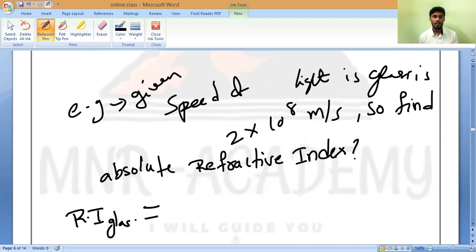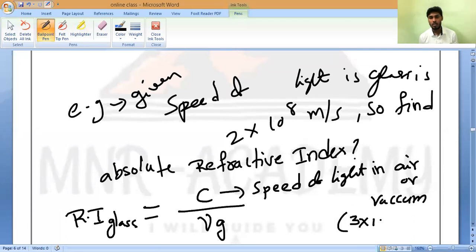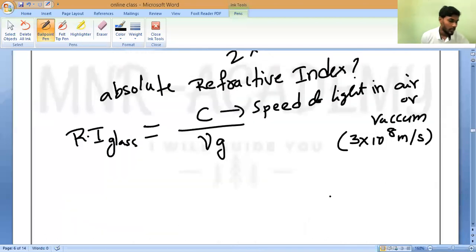Understanding? Refractive index of glass is equal to the speed of light in air, which we represent with C, divided by the speed of light in glass. This is the speed of light in air or vacuum. All of you should remember, that value is always constant, which is equal to 3 into 10 power 8 meter per second. Is it yes or no?